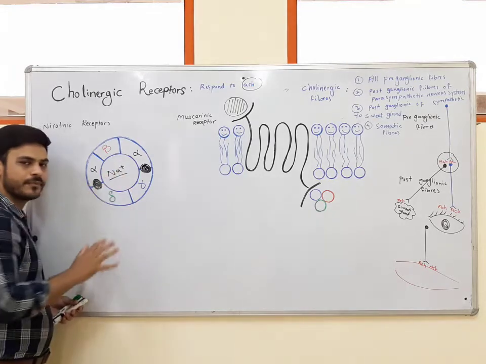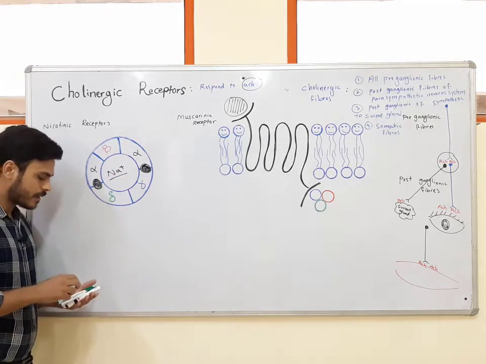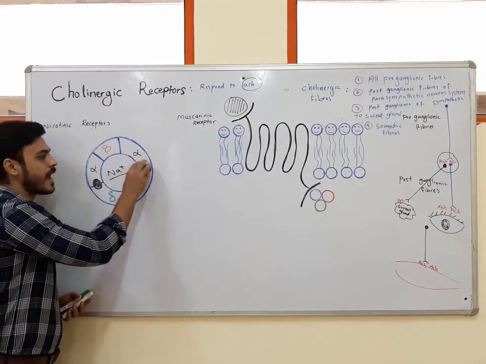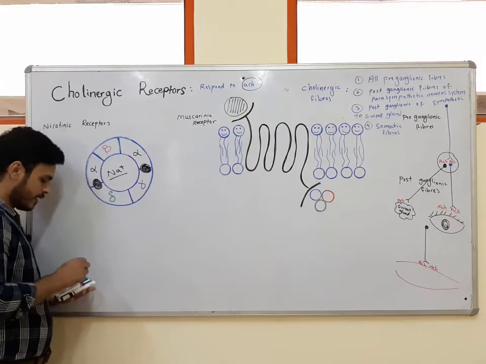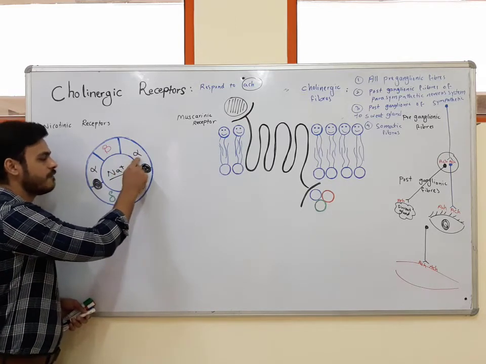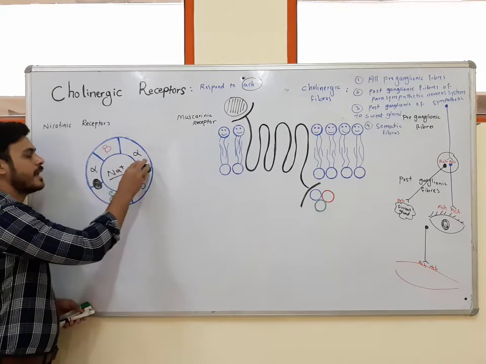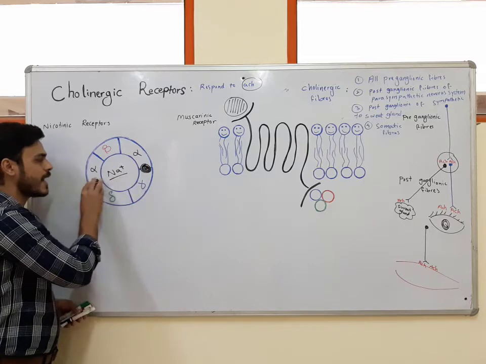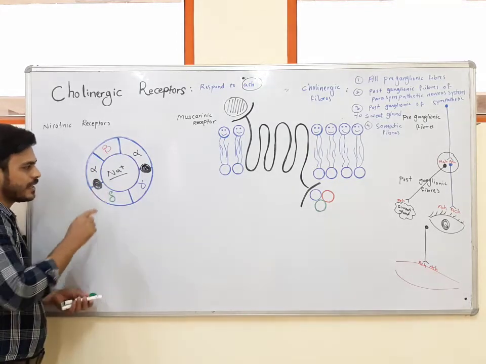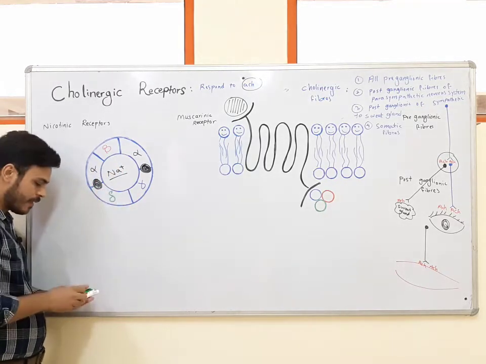This channel in normal situation is closed, but when acetylcholine binds to its site, the site of binding acetylcholine is between the alpha and gamma subunit and alpha and delta subunit. When acetylcholine binds to these two sites, it can open the channel. By opening the channel, we can see flowing down of sodium.